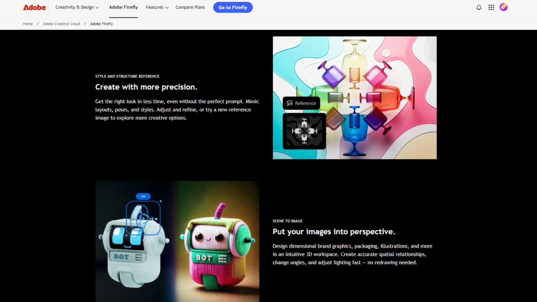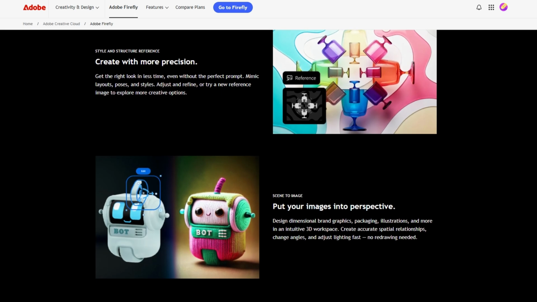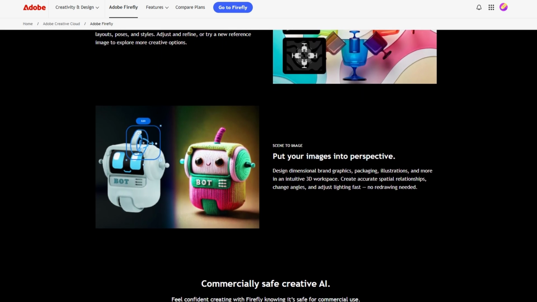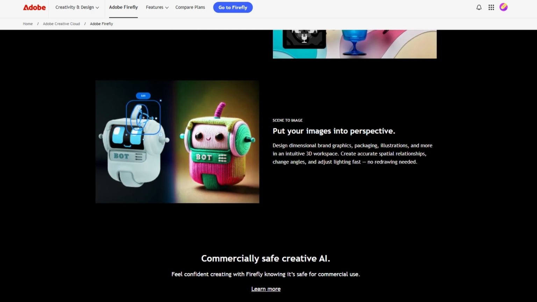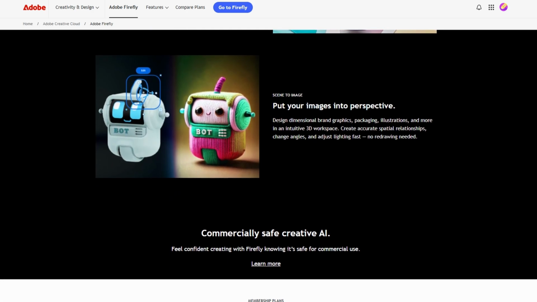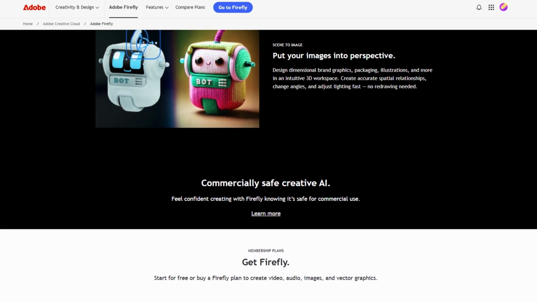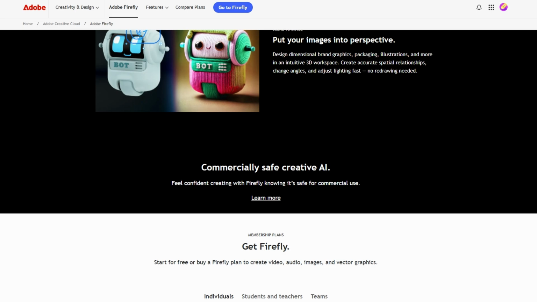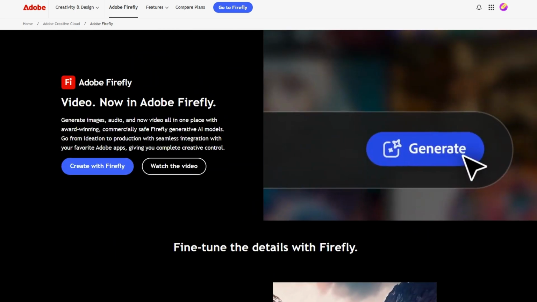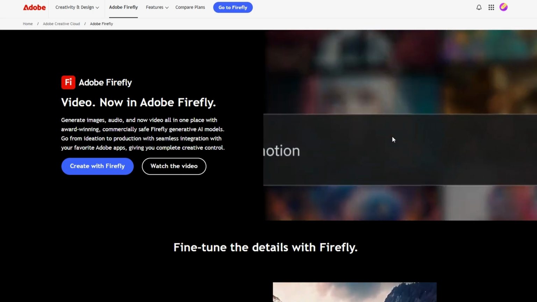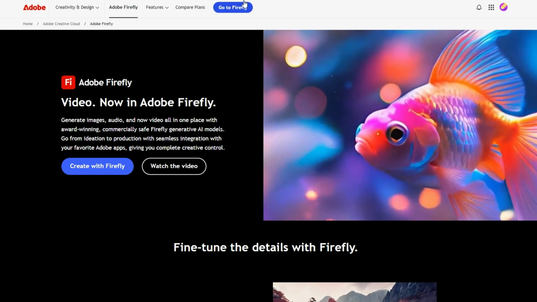So, let's talk about how you can get started with Adobe Firefly and what you can expect as you begin to explore its features. First, you'll need to head over to Adobe's website. If you don't already have an Adobe account, you'll need to create one. Adobe has made the sign-up process very straightforward. All you need to do is sign up for a Creative Cloud account, or log into your existing one, and you'll be ready to go. Once you're logged in, you'll be able to access all of Adobe's creative tools, including Firefly.